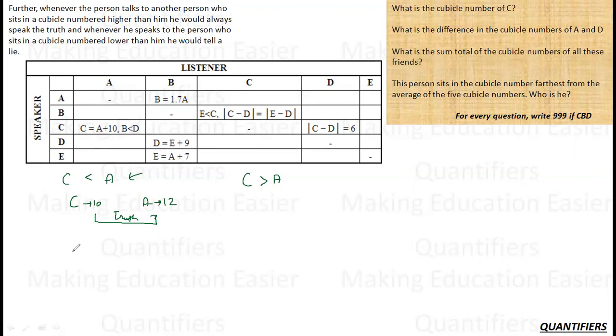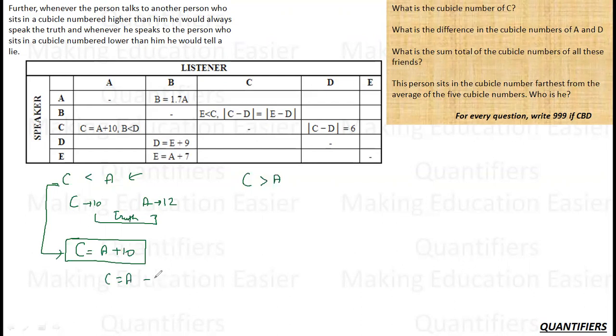So what is the statement of C? The statement of C is, I am greater than your cubicle by 10. So C is making a statement that my cubicle number is greater than your cubicle number by 10. If I am assuming C is less than A, then C must be speaking the truth, and after that he says that C is A plus 10, so these two contradict each other. Because if C's cubicle number is less than A's, then C should make a statement like, my cubicle number is less than yours.